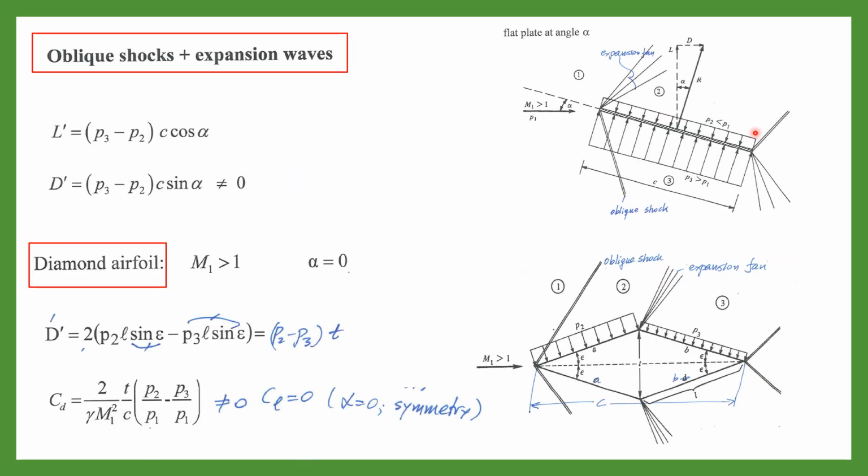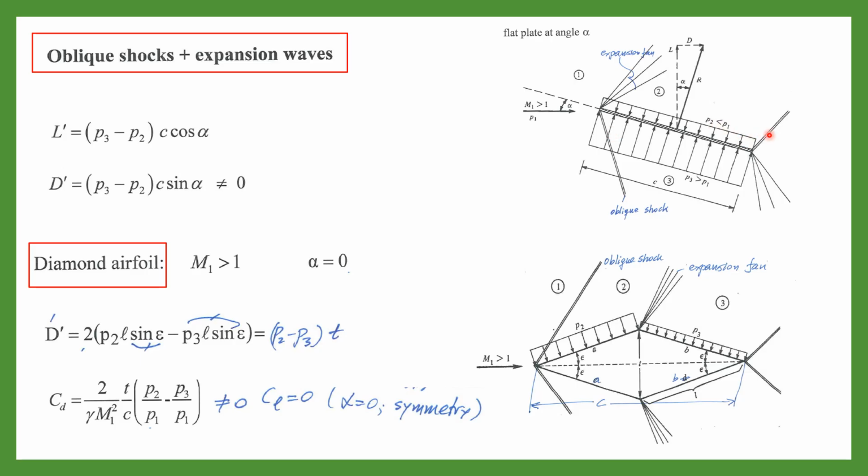And we have airfoils. Over the top surface of the airfoil, when the area increases, we have expansion waves. Here you see the expansion wave because on the top of the airfoil the area increases. On the bottom of the airfoil the area in front of the flow decreases, so we have a shock. On the top, the area in front of the flow increases. On the bottom, the area in front of the flow decreases. So on the top, we have expansion. On the bottom, we have shock.